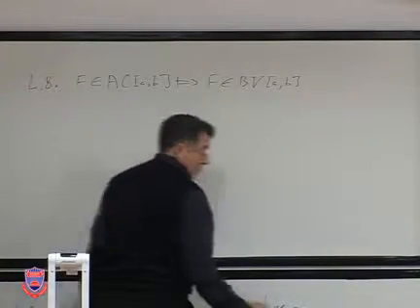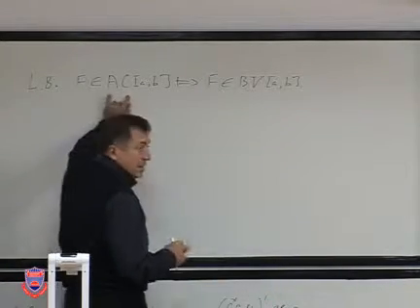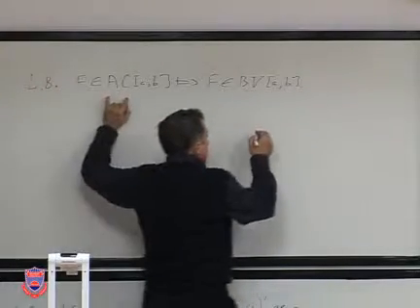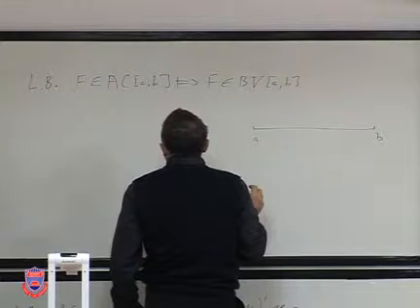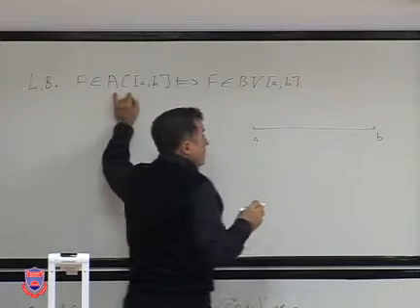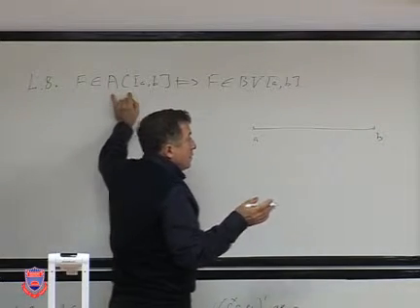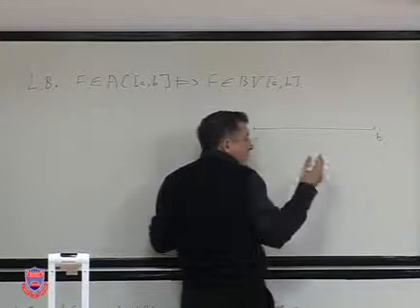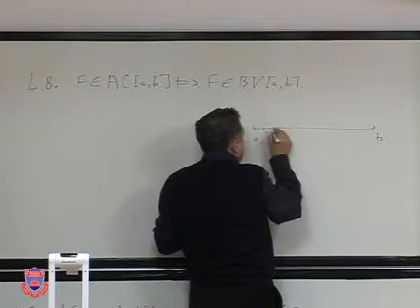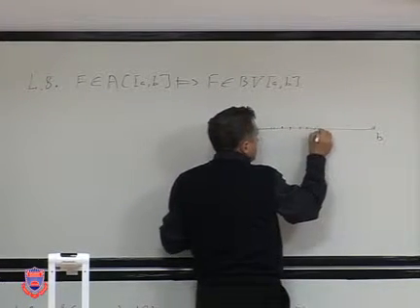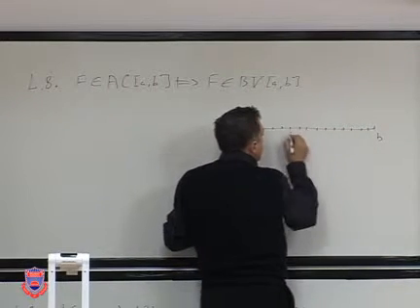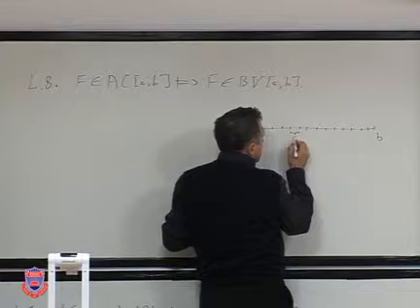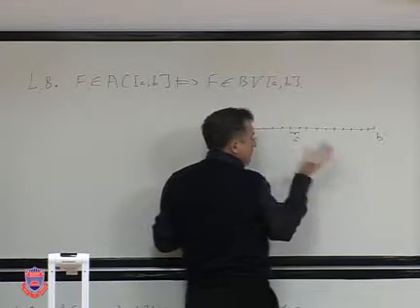Indeed, this is trivial, more or less, because we have a finite interval AB, and this is absolutely continuous. Therefore, what can we do? For any epsilon, we will divide this interval into a huge, maybe, but finite number of small intervals, such that the length of each small interval is smaller than a given delta.